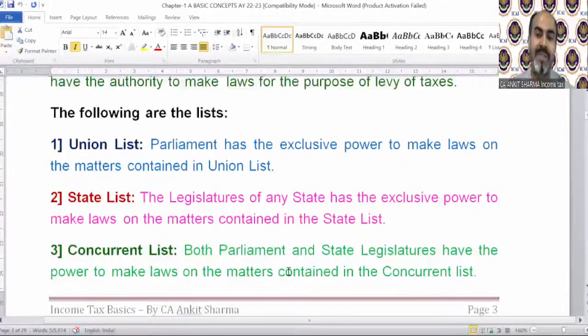Both parliament and state legislature have the power to make laws on the matters contained in the concurrent list, just like medical facility. There are other examples also. The power has been delegated to both. Concurrent list means the provisions which can be controlled by both state and central. Clear?